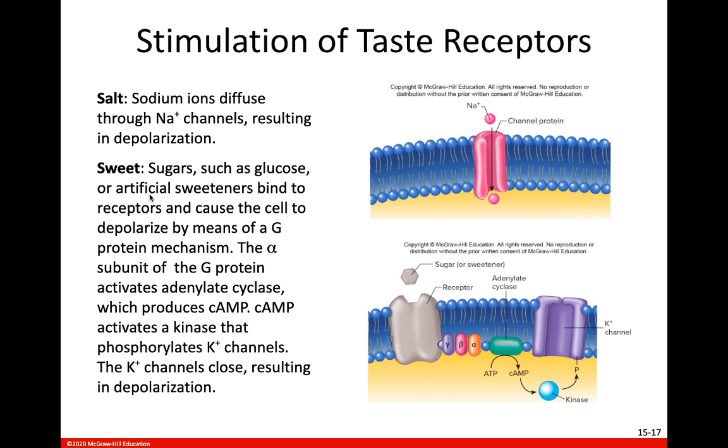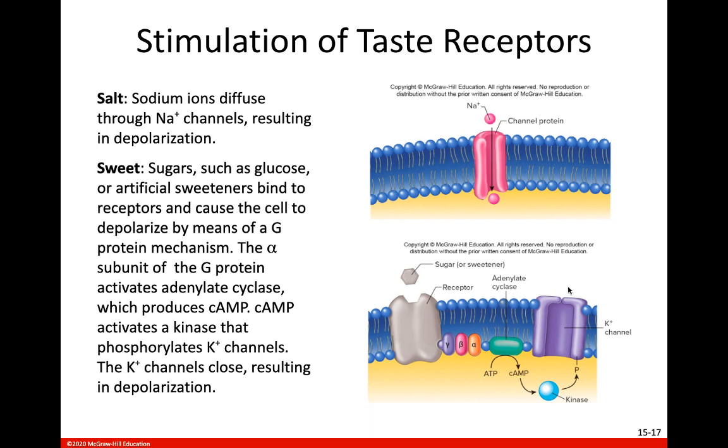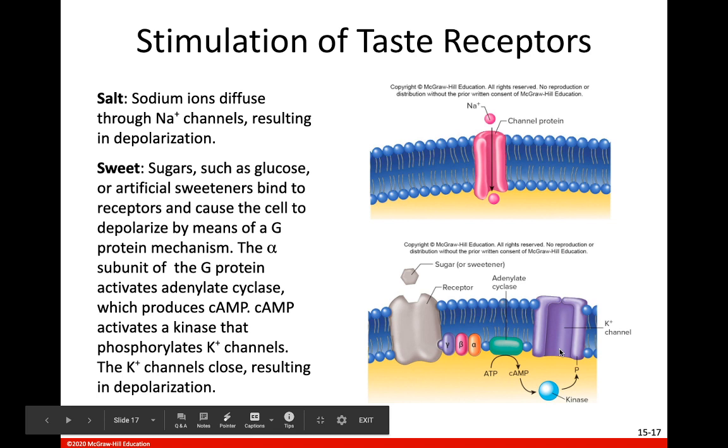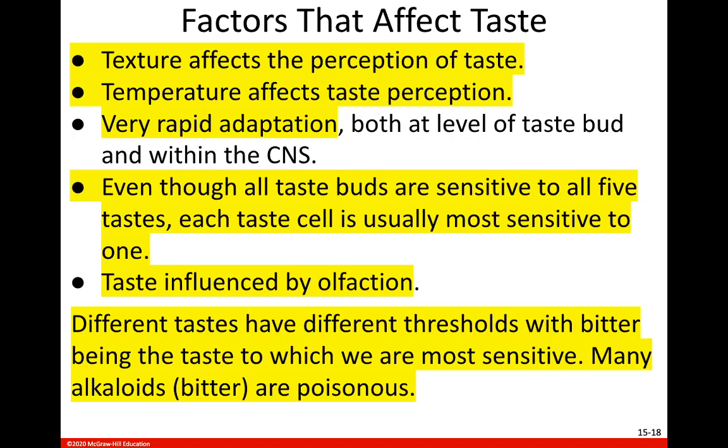Tastes such as your sweet, your bitter, and your umami, when that tastant binds to a receptor in that gustatory cell on the gustatory hairs, or those taste hairs, this activates the G protein. The G protein activates the adenylate cyclase to produce cAMP, which then is going to open up an ion channel to let ions in, again, to depolarize that gustatory cell so that it will release its neurotransmitter and generate an action potential in that secondary neuron.